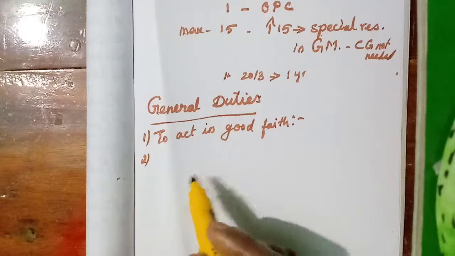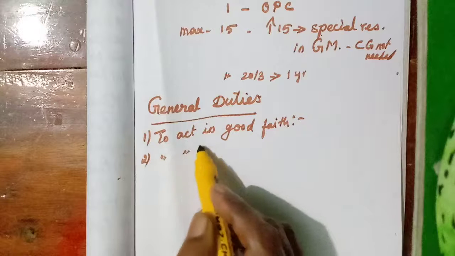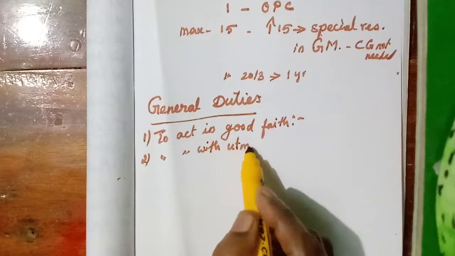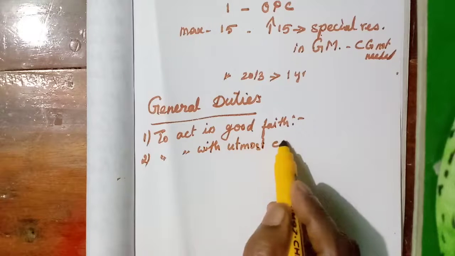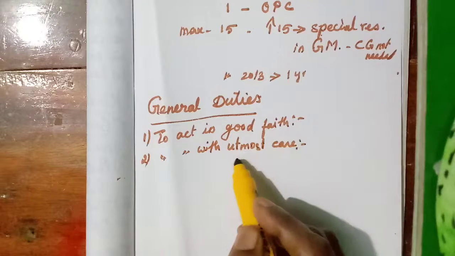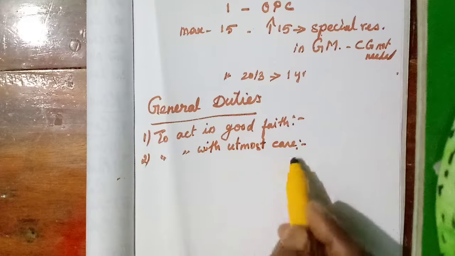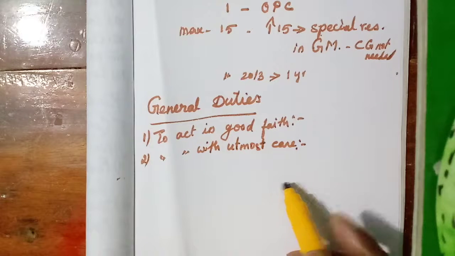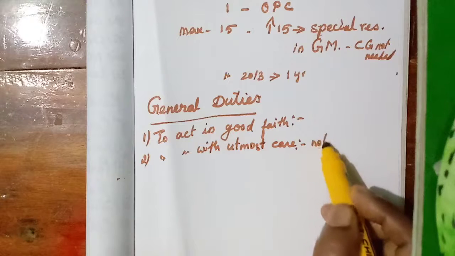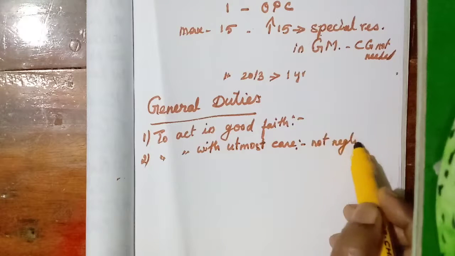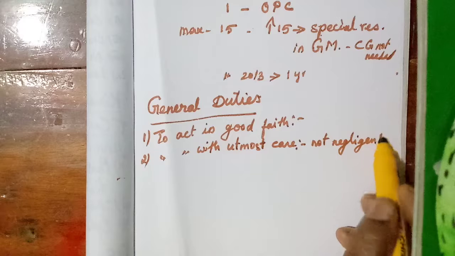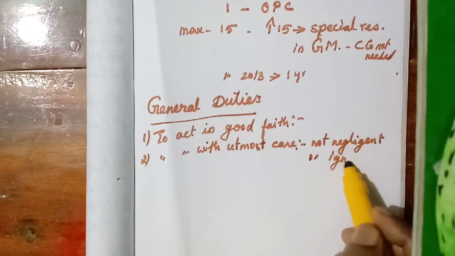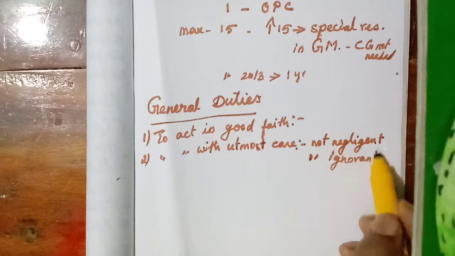Then to act with utmost care. He has to act with the utmost care, full care. Carefully he has to discharge his duties. He may not be negligent or ignorant of any of his duties.